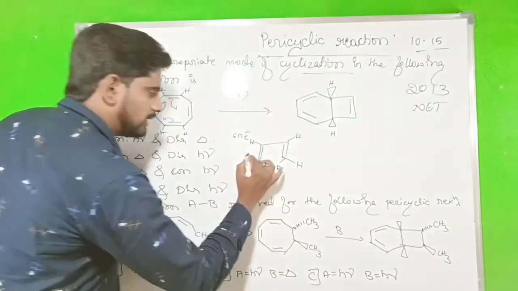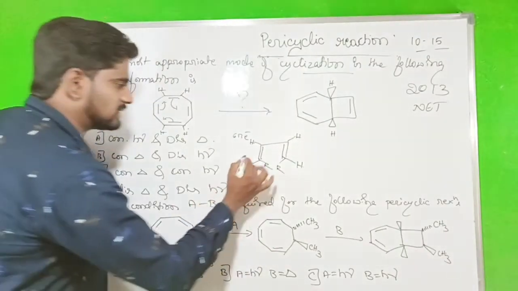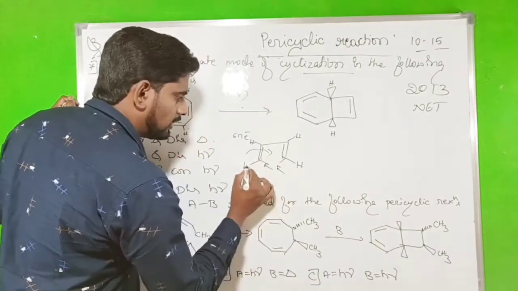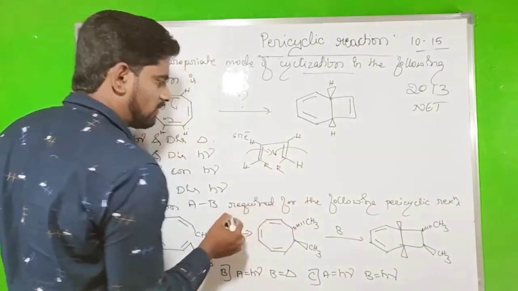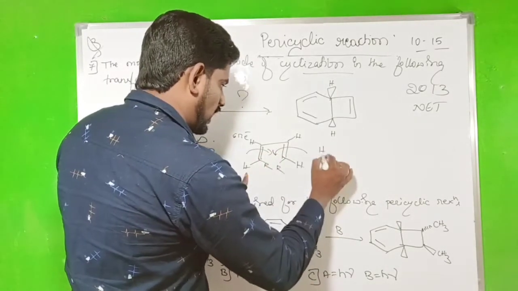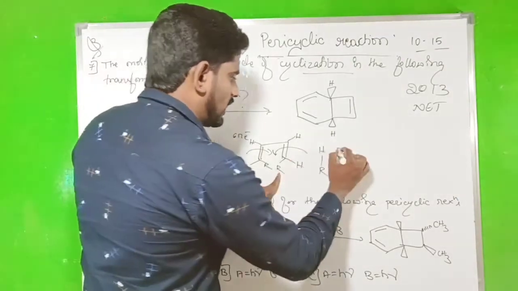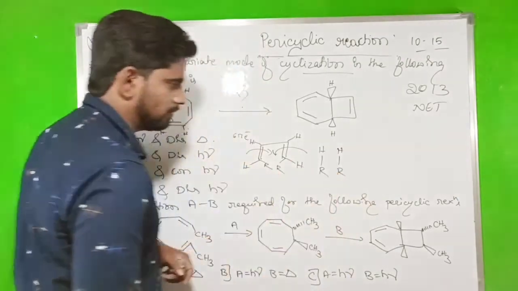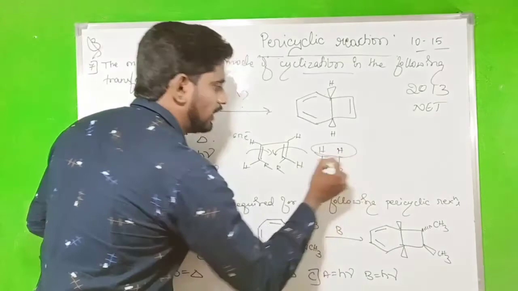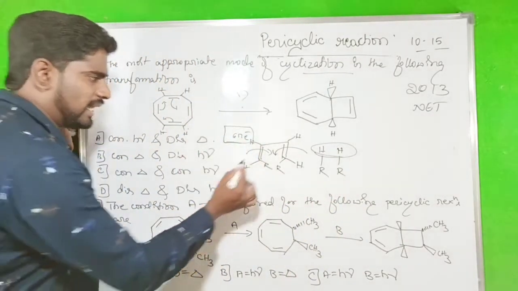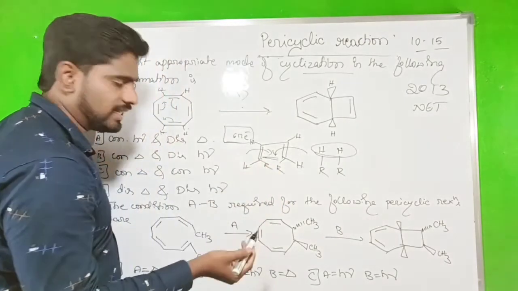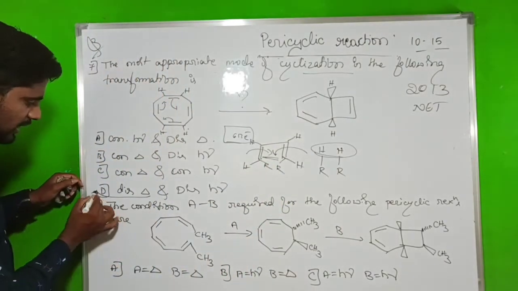So what type of rotation should we take? Look here. It should be the clockwise direction. It is the anti-clockwise direction. Then only H goes up and R goes down. So here also H goes up and R goes down. So at that time the two hydrogens are in the same plane. So there are 6 pi electrons. So when 6 pi electrons take disrotation, that is the thermal condition.